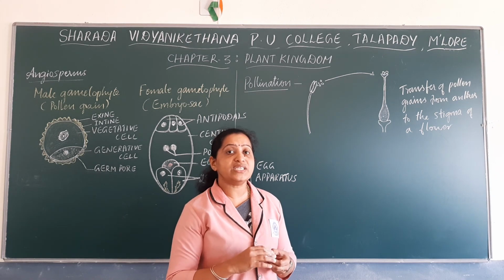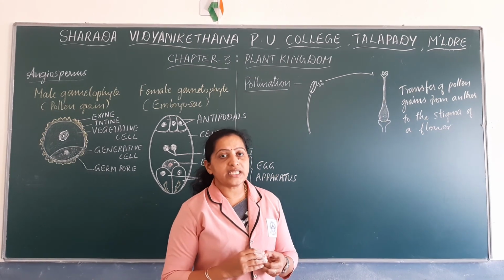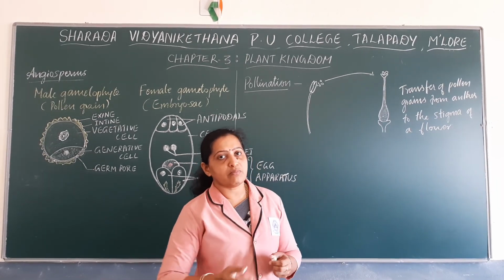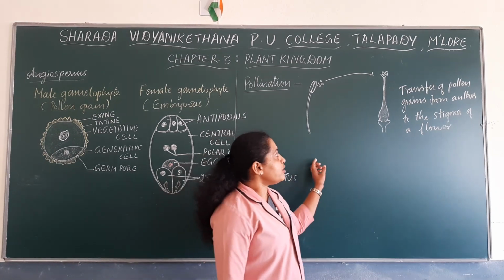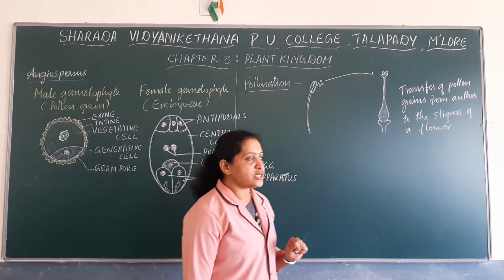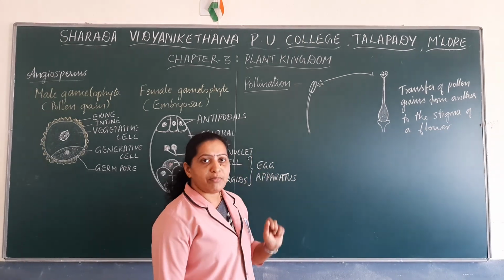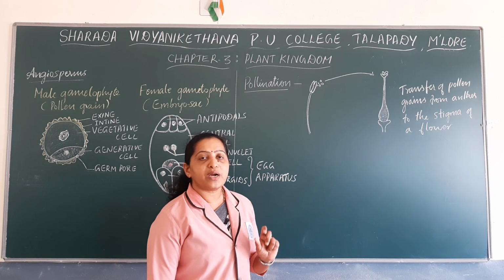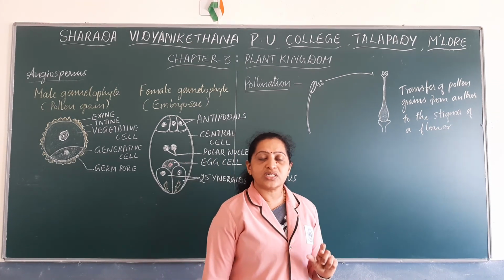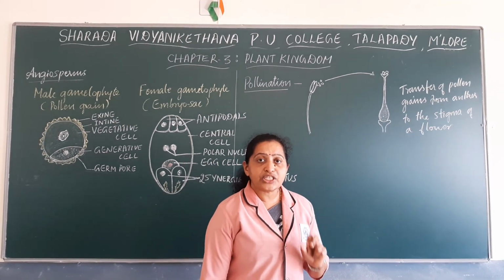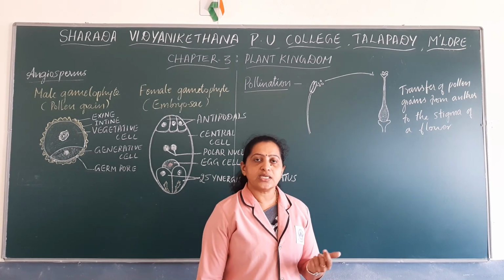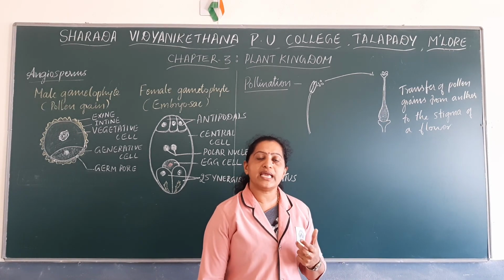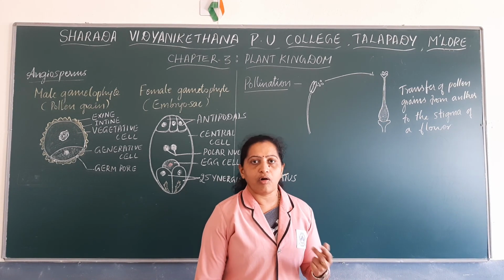Okay, so there are various agents that carry pollen grains from one flower to another flower, or from the anther to the stigma of a flower. The transfer of pollen grains from the anther to the stigma of a flower is known as pollination. Pollination may take place with the help of biotic agents or abiotic agents. Some of the biotic agents involved may be insects, butterflies, birds, etc. And the abiotic agents which mainly achieve pollination may be wind or water.